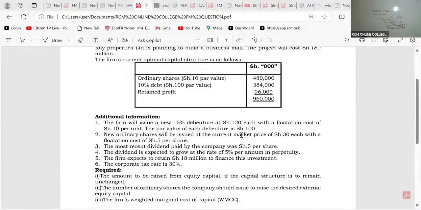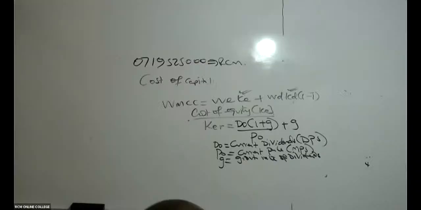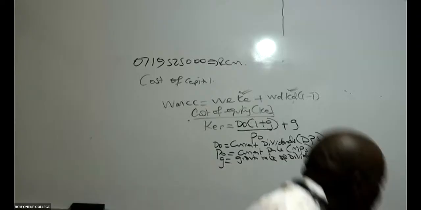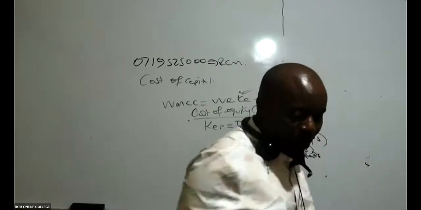That is 30, PO. And then you can see here, the most recent dividend paid, most recent means today, most recent means now, zero. The most recent dividend, which is our DO, will be 5. And this dividend will be growing at 5%. So now I have everything to get what here? I get cost of equity, retained earnings.